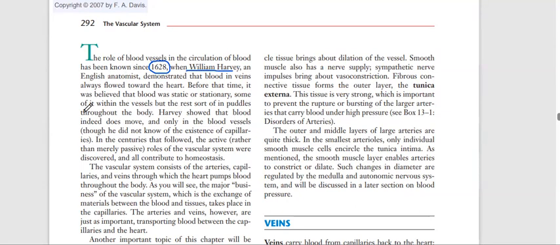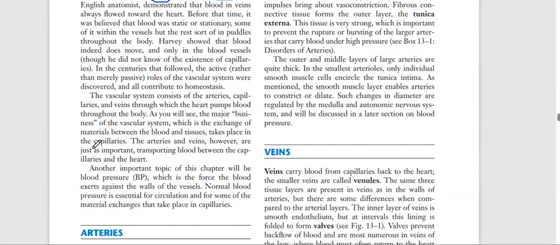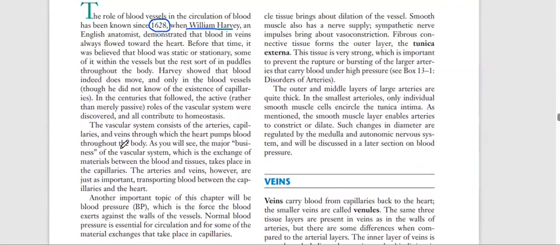Before that time, it was believed that blood was static or stationary, some of it within the vessels, but the rest sort of puddles through the body. Harvey showed that blood indeed does move, and only in the blood vessels. He did not know of the existence of capillaries. In the century that followed, the active roles of the vascular system were discovered, and all contributed to homeostasis.